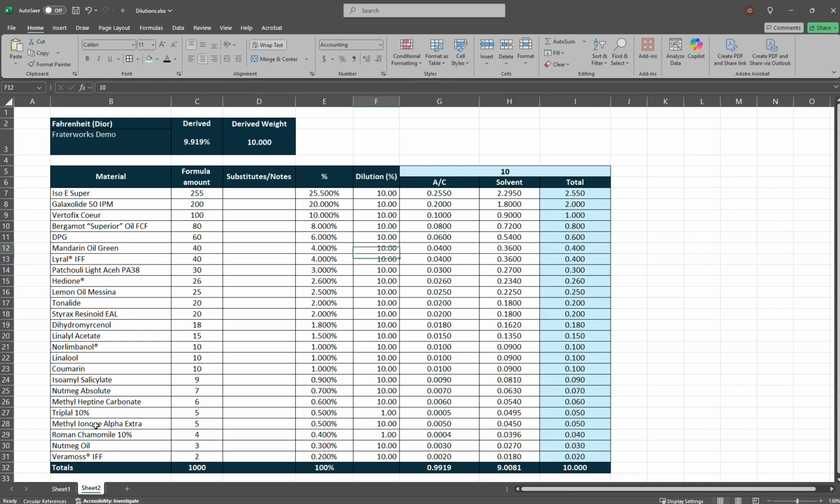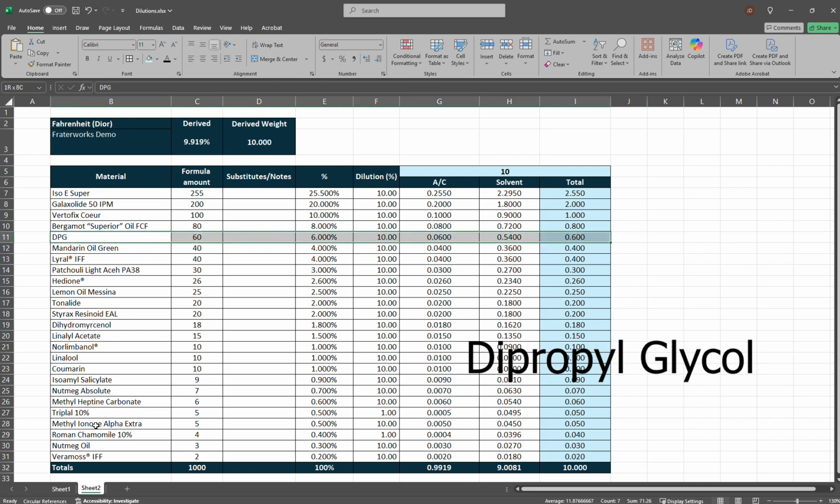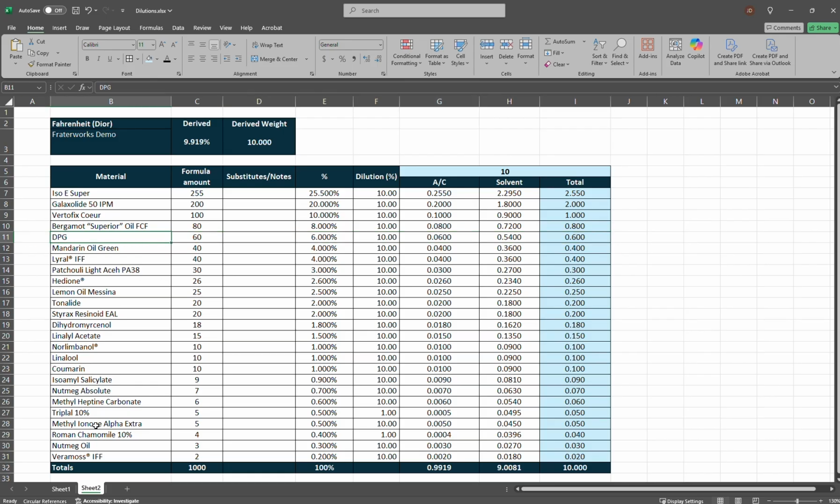Up here, there's dipropylene glycol in the formula. That's just a solvent. As I am working with dilutions, I'm not going to add more solvent to it. So I'll make this as 0.